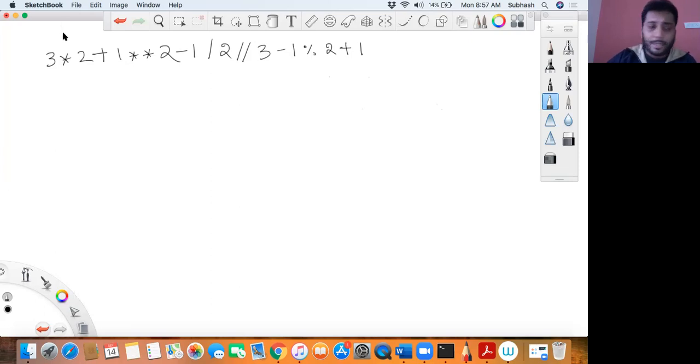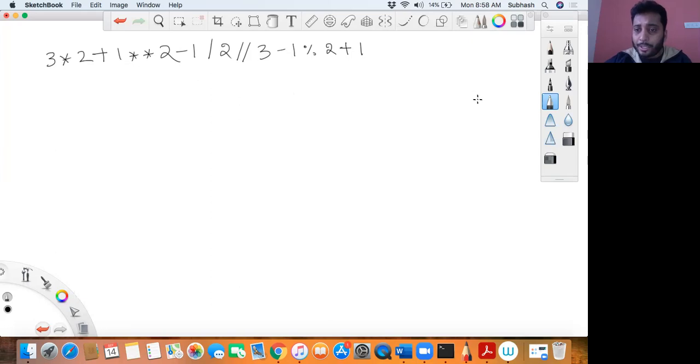Okay, yeah. So what happens here is that if suppose I want to evaluate an expression like this, then there is something called the priority rule or precedence rule. Okay, so what does this priority rule say? Priority rule says that given an expression, which operator must be given the highest priority and which must be evaluated first. That is what your priority rule will tell you. Now among all these, which has the highest priority? I've given it to you over here, but let me write it over here first.